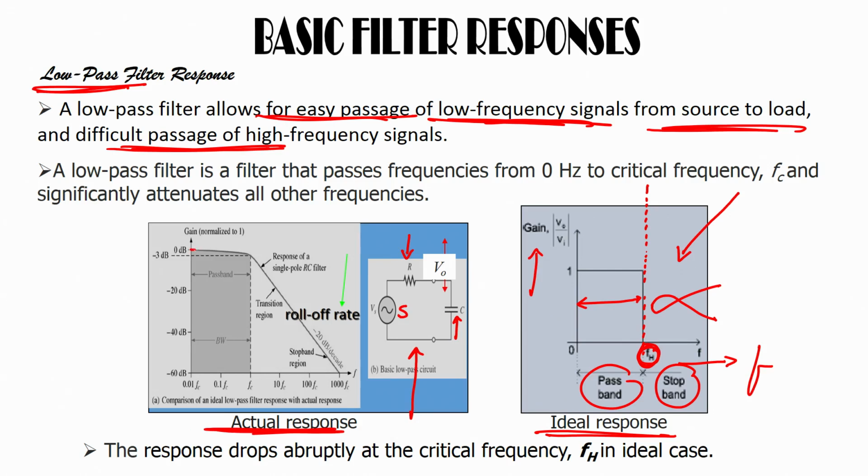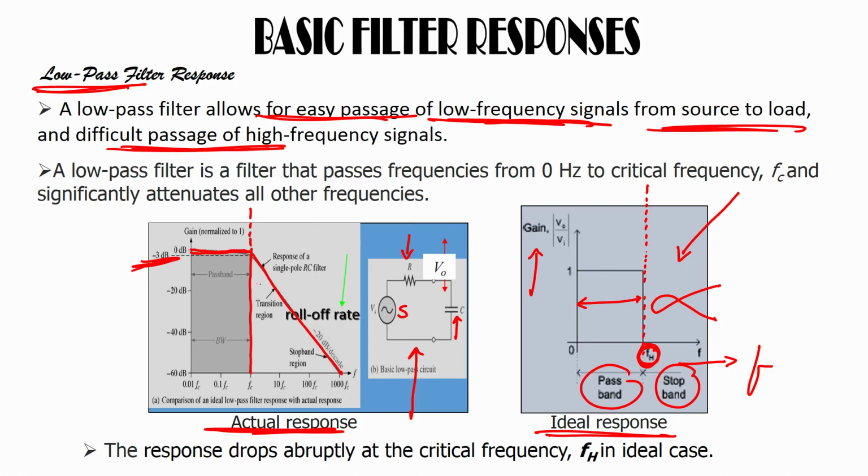First, you see the cutoff frequency should be here. It should actually look like this. This is the ideal plot. But in practice, when you perform the experiment, the actual response would be different from your ideal response. Here you see that it will go down slowly and stop at a certain frequency. But we will consider only the frequencies that are allowed, about -3 dB, or 70% of the total voltage.